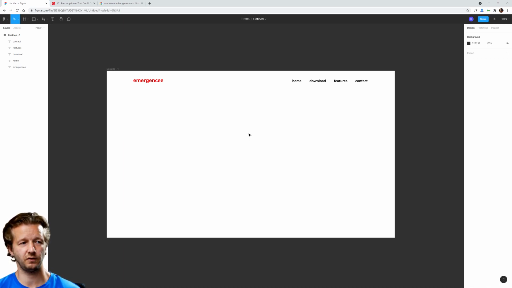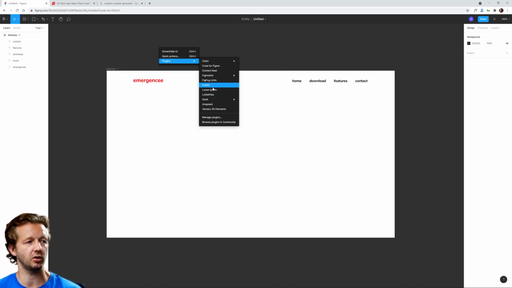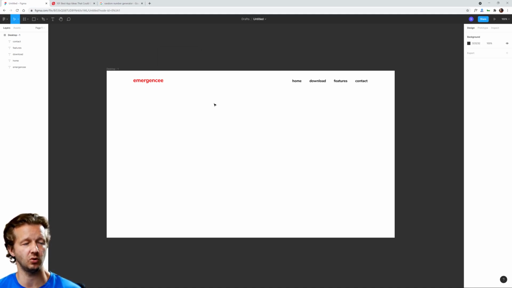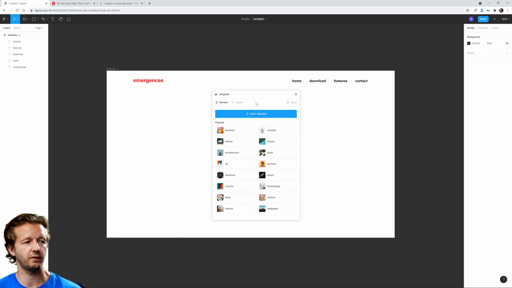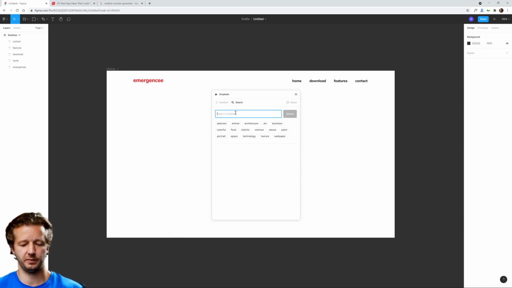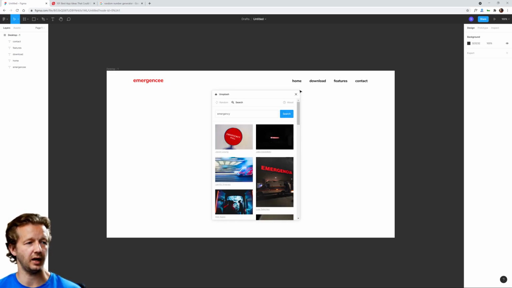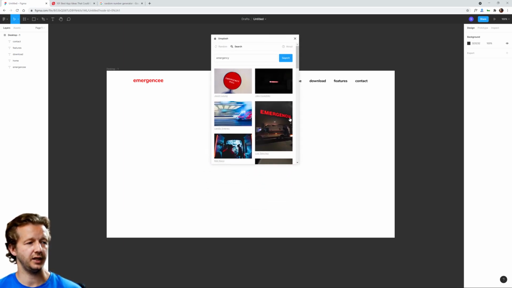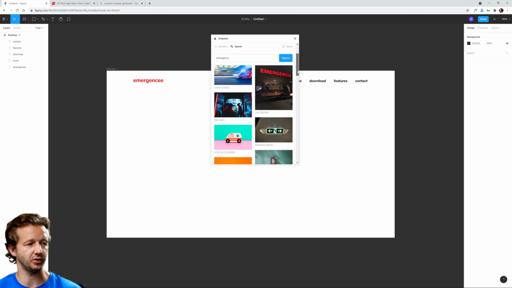So let's first of all just experiment and see what type of images we have available to us. We can right click and go to Unsplash if we're interested in a potential photograph for this. So if I type in emergency, or we could type in alert to get some other ideas, we could see what we have available to us.